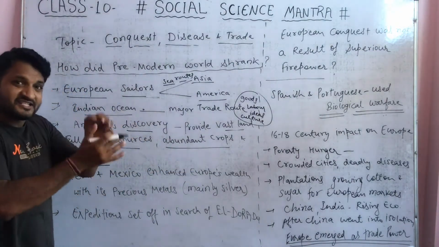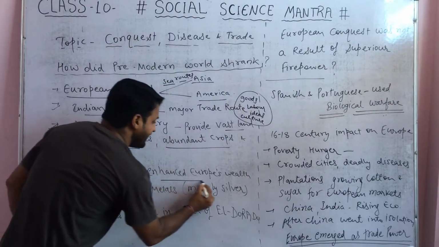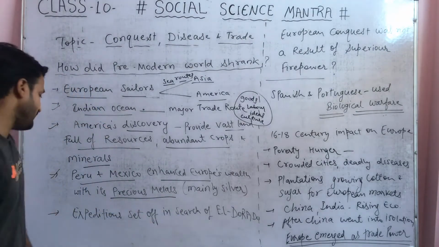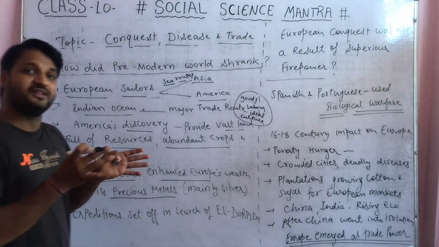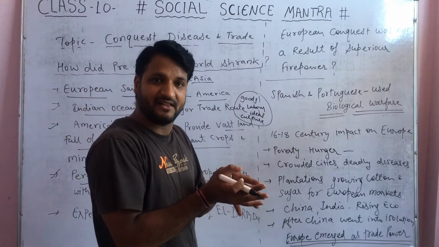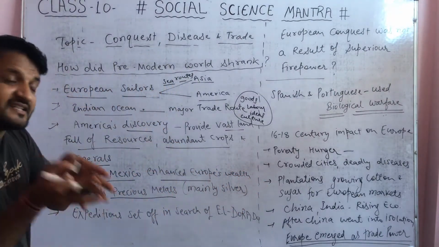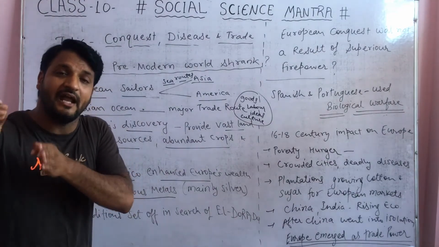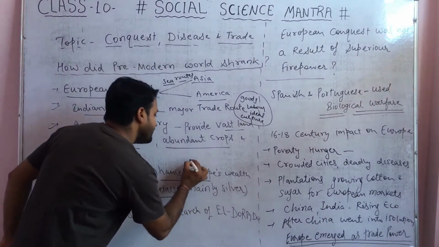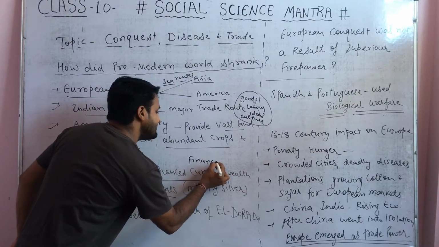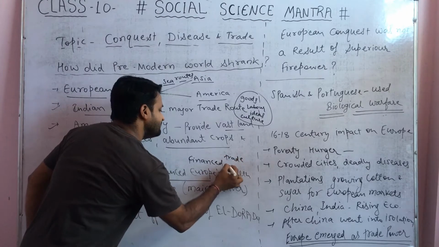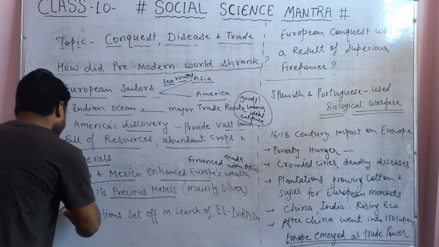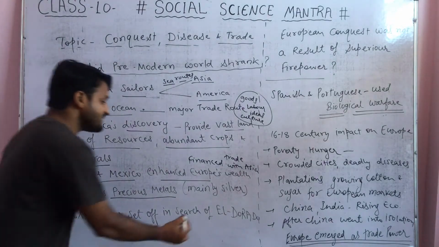In this chain of trade, Peru and Mexico enhanced Europeans' wealth with their precious metal, especially silver. Through their trade system, they even financed Europeans' trade with Asia. Even expeditions were set off in search of El Dorado.